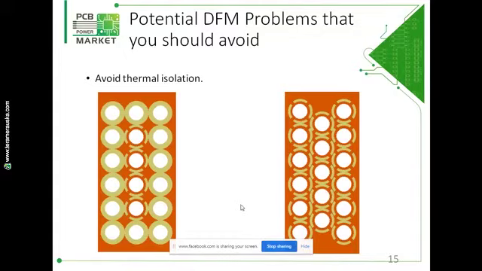You can avoid this error by putting a small strip of copper between isolated pads, a 0.2 mm strip in between the isolated pads, to avoid such issues.